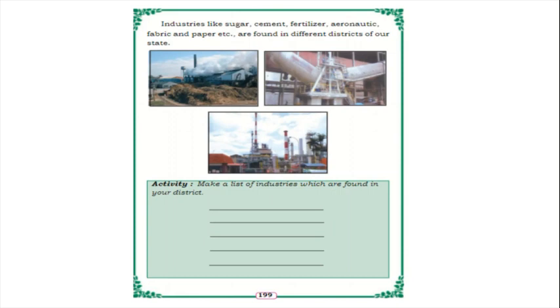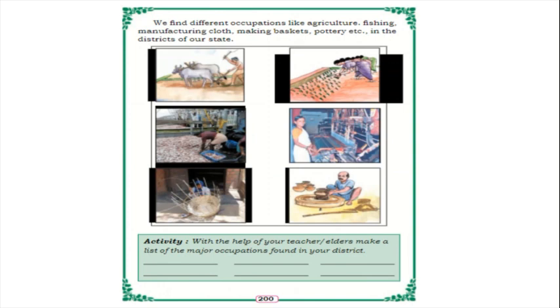Okay. Yes. And we find different occupations like agriculture, fishing, manufacturing cloth, making baskets, pottery, etc. So here you can see, children, different districts with different types of occupations. In some districts they do agriculture, in some they do fishing, and in some they do pottery, making baskets and weaving cloth. Like that, with the help of your teacher or elders, make the list of major occupations of your district. Here you should write.